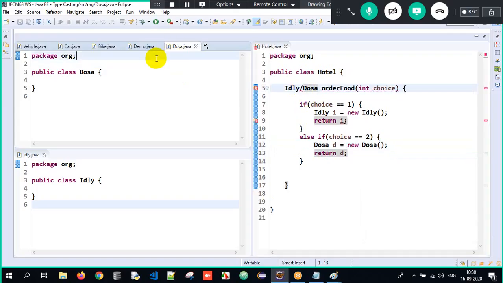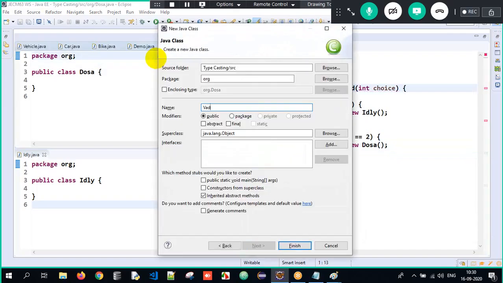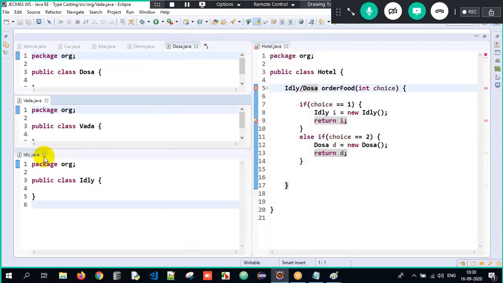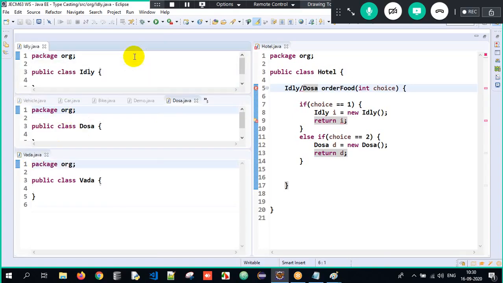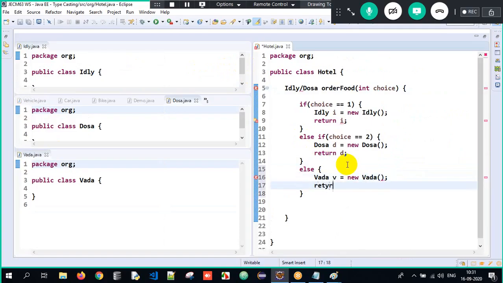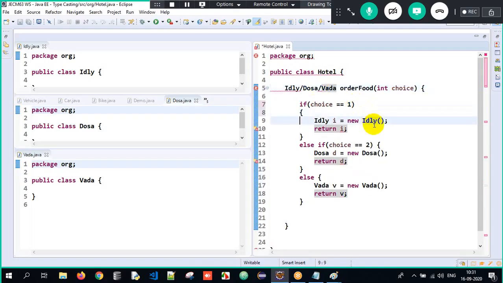Imagine I have one more class called vada. Whichever vada you like, you write it down. So idli, dosa, vada, we have 3 classes. Now over here I'll have an else block. If it's not 1, not 2, then obviously it will create a vada object and give you vada here. So here return V. What should the return type be? The return type should be vada here. So this is all about the program.